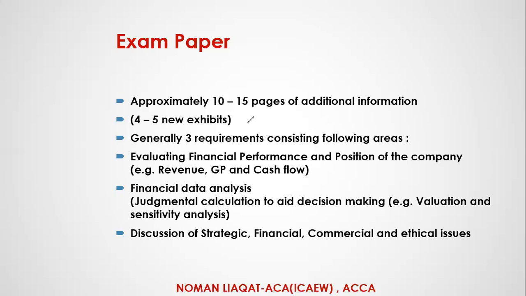Because in the real exam, you will be given 10 to 15 new pages of additional information, and your exam requirements will be based on the new information, that is new management accounts, and you have to analyze and compare the performance of the new year, that is the current year, with our prior year basically. Almost 4 to 5 new exhibits in the form of 10 to 15 new pages.